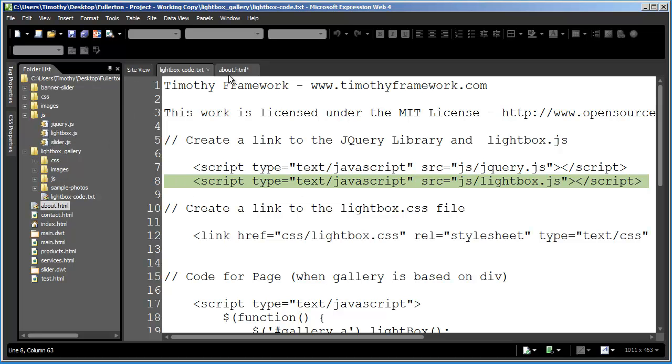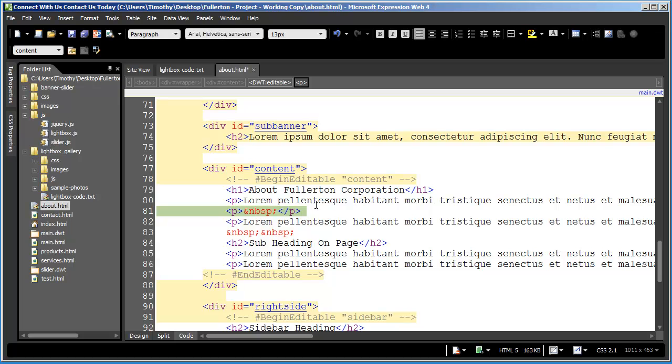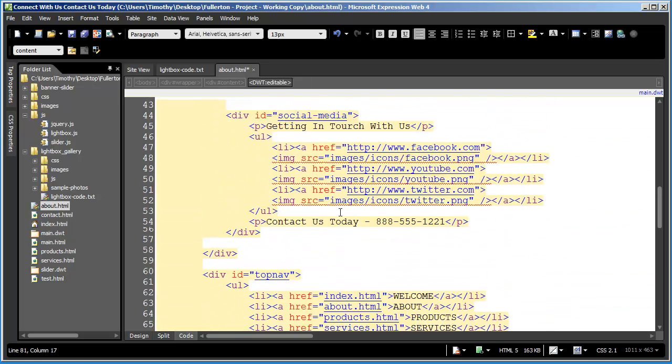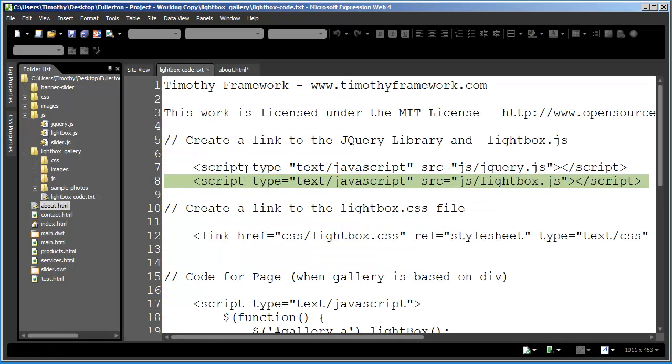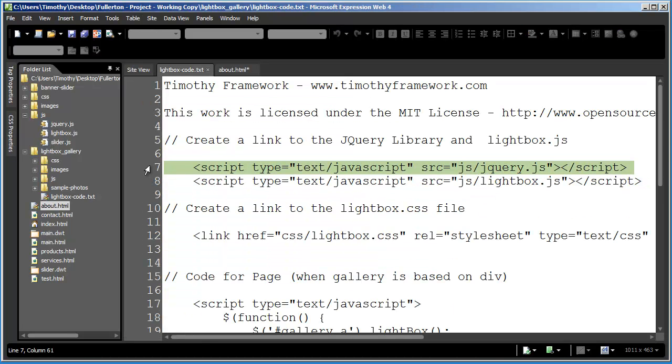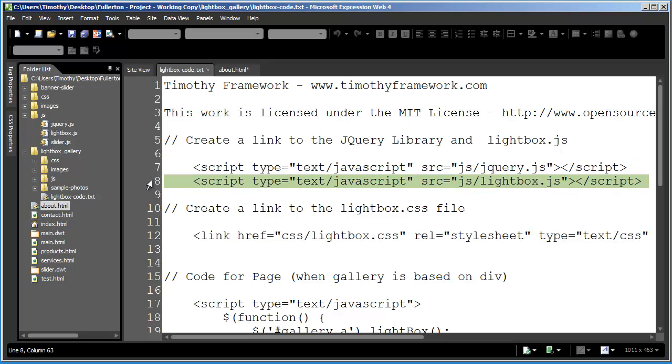What we want to do now is look in the head section of the About document. I can see that jQuery is already set up here, so I don't need to move this code. But I do need to add this script here for the lightbox.